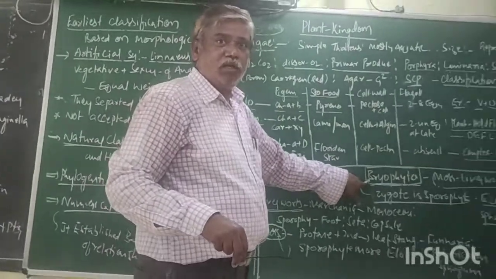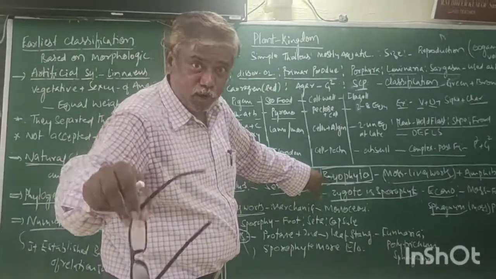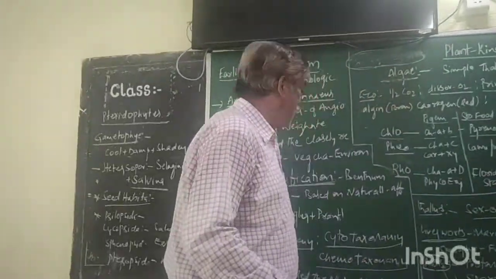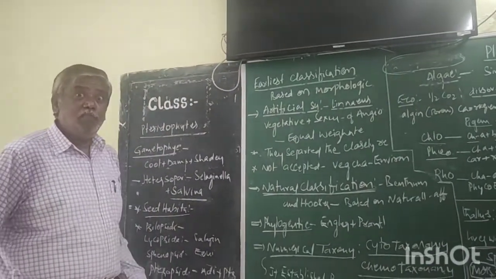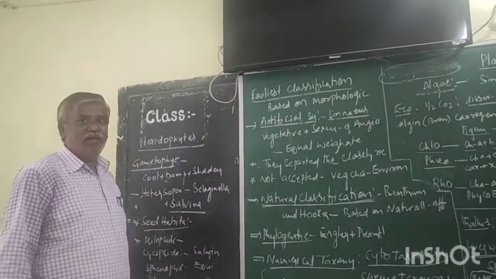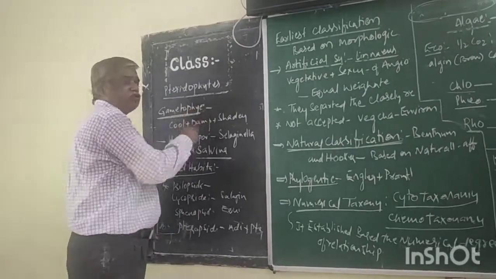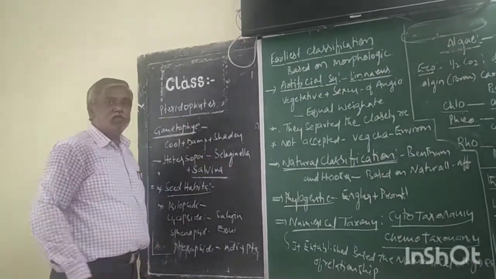Now, bryophyte also has a gametophyte and a sporophyte. The gametophyte is the main plant body, independent and photosynthetic. But here in pteridophytes, both are independent, and the main plant body is a sporophyte. The main plant body is a sporophyte.